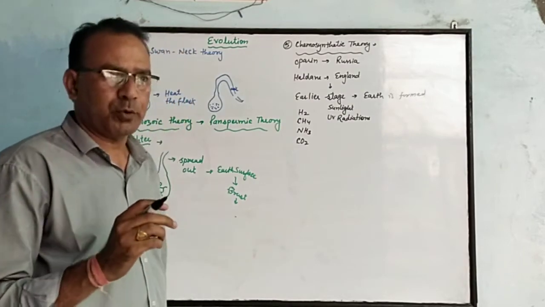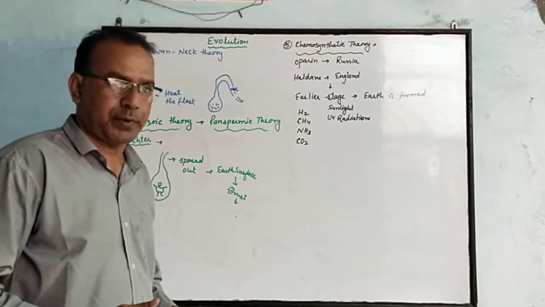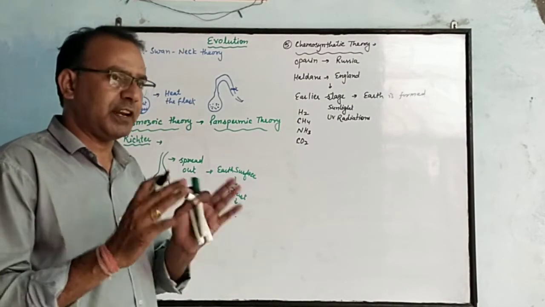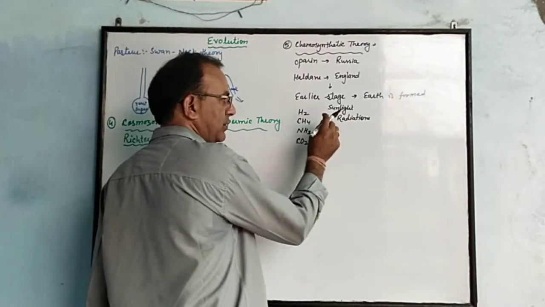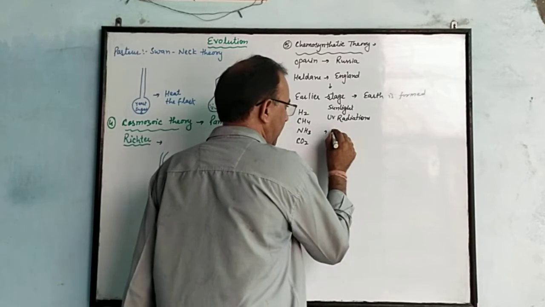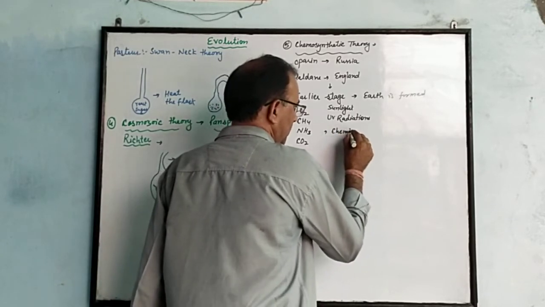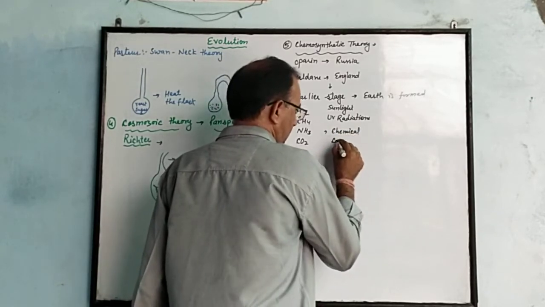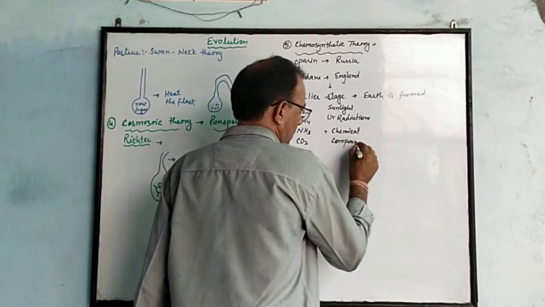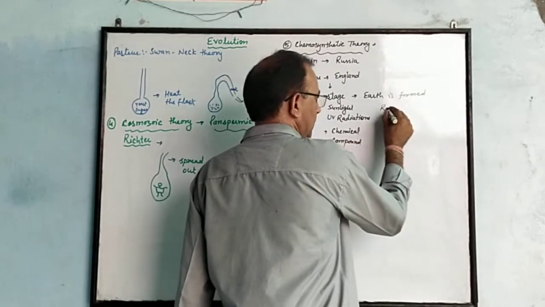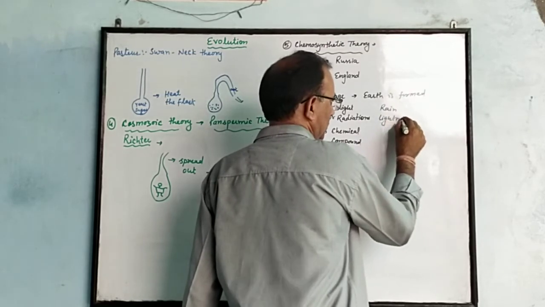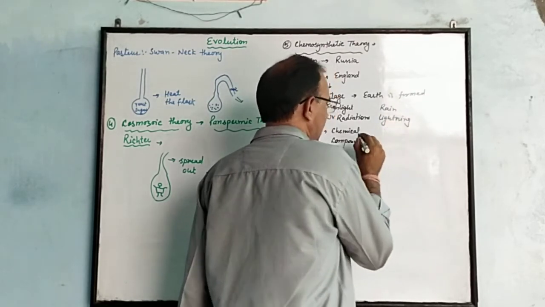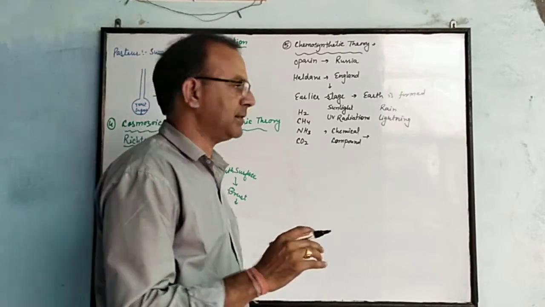and the lightning process, because lightning was also present at that time, rain was also happening along with lightning, so these chemical substances in the presence of UV radiation changed into chemical compounds. Raining process, rain with lightning process.